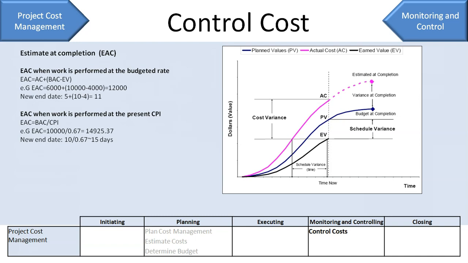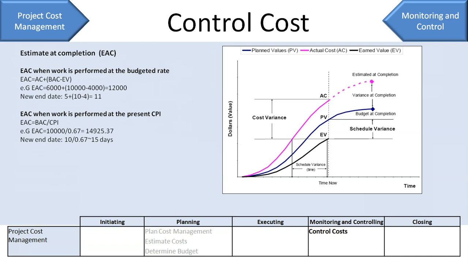Right? And in a similar way we can also calculate our new end date. That will be the total days estimated divided by your cost performance index, which will give you approximately 15 days. So it is 5 days above your schedule days, right?